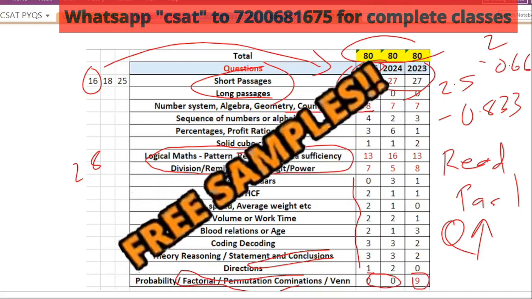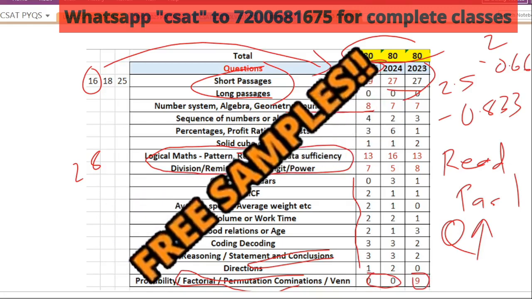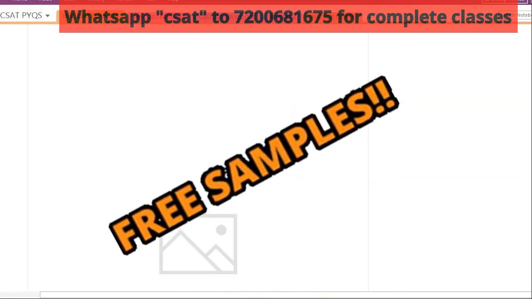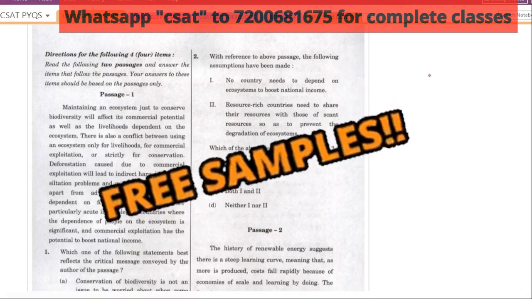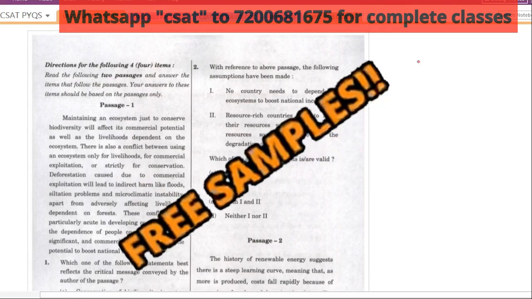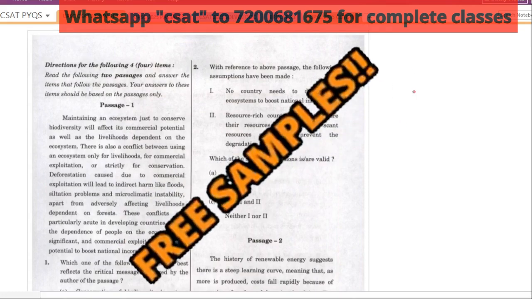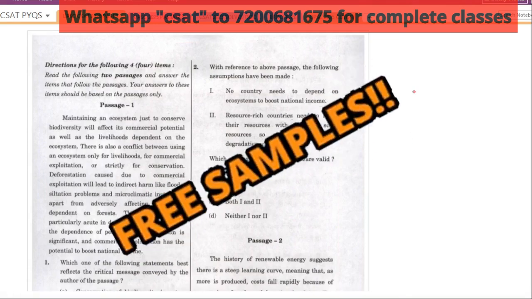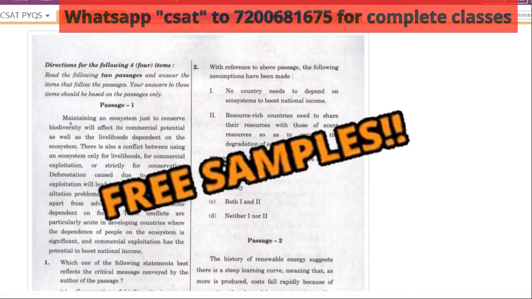Be discussing when you are enrolling to this class. So this is just an introductory class on the 2025 CSAT paper, which I will try to solve directly from the original question paper itself. The answer key is also being released this month by UPSC. So try to read along with me so that you can solve it along with me.